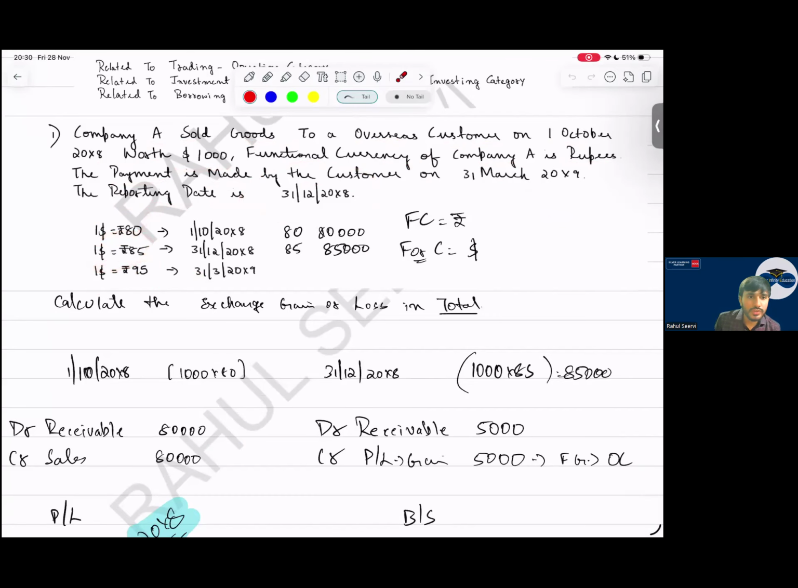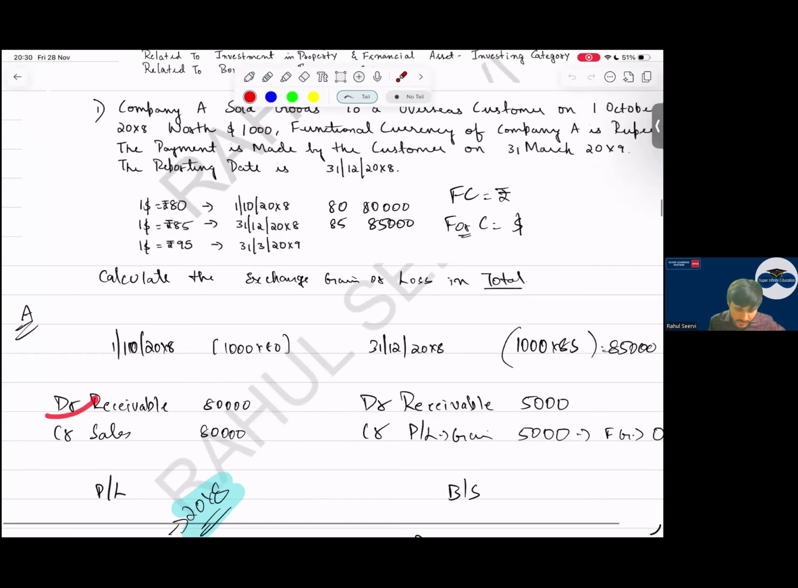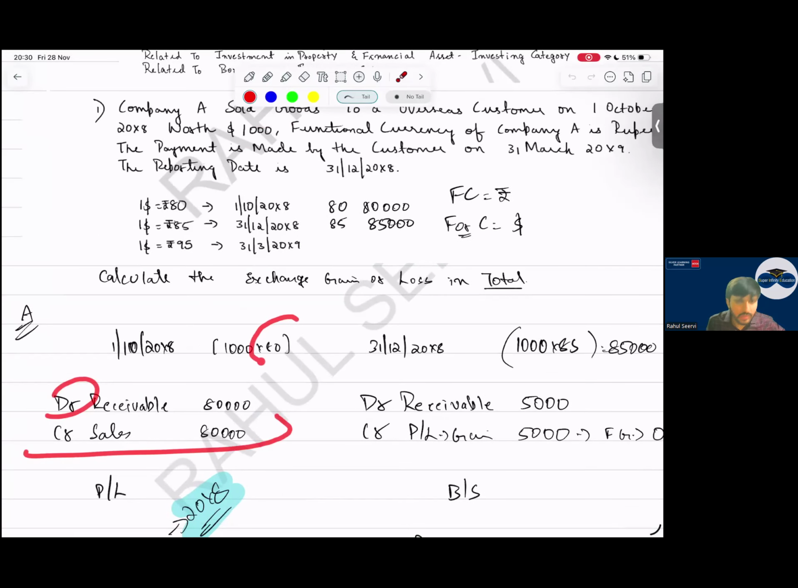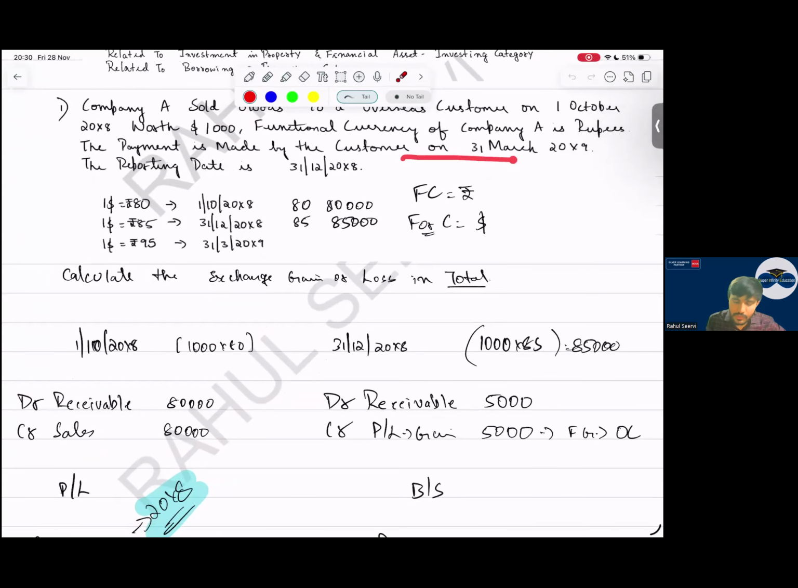This I've given. So on the first day when I sell the goods, what will I do? I'm selling goods, so debit receivable, credit sales, sir. On the date I will convert it at 80, so I've written 80,000. Then, sir, the payment is done by the customer on 31st March.